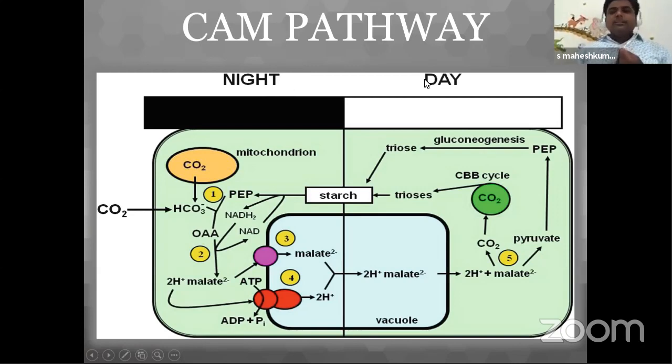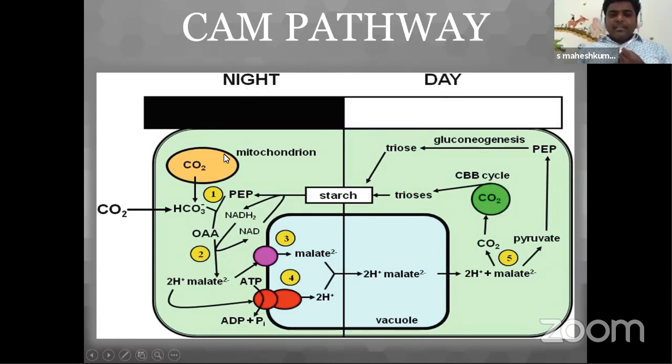The problem is when these plants open their stomata in daytime, there is a chance of water loss in the form of water vapor. So automatically what they will do, they will close their stomata. They will shut down their stomata in the daytime. So when they shut down the stomata, there is no chance of CO2 entering into the mesophyll cells. So what will they do? They will adopt a different pathway.